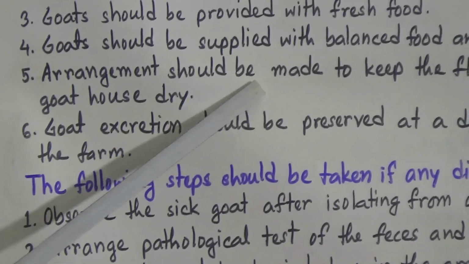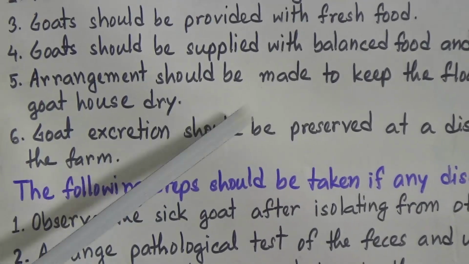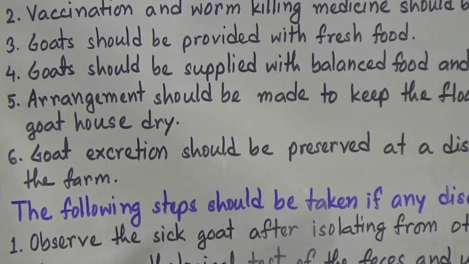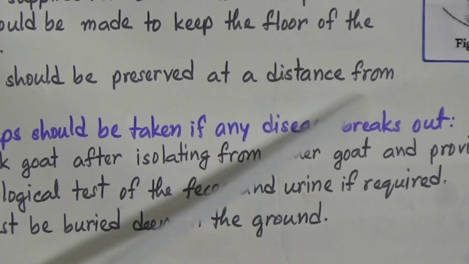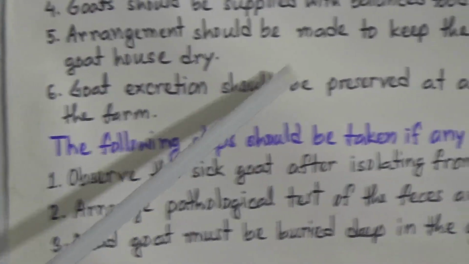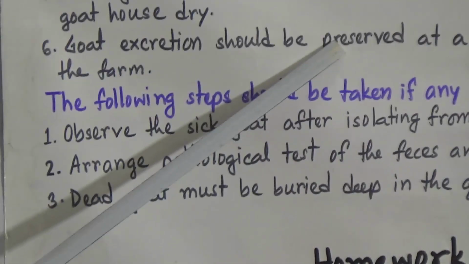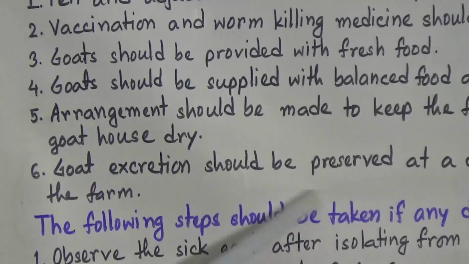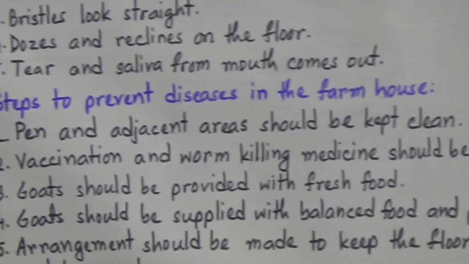I have told you that goats can easily be infected by the cold, so we need to keep the goat house dry. And number 6, goat excretion should be preserved at a distance from the farm. So we need to preserve the goat excretion at a distant place from the farm. So these are the steps to prevent diseases in the farmhouse.